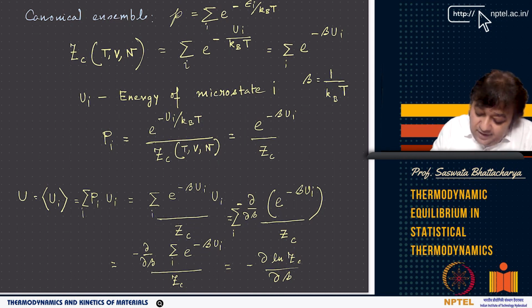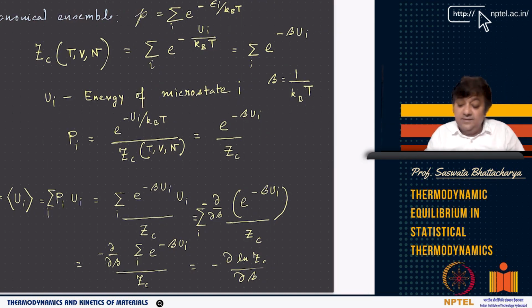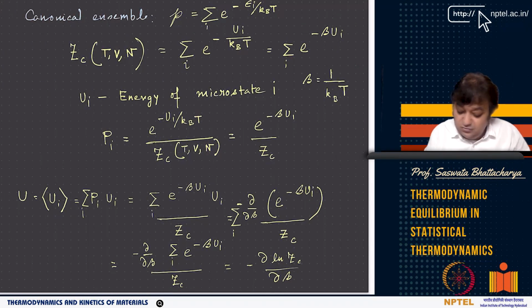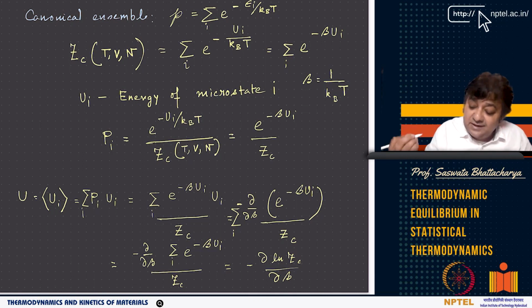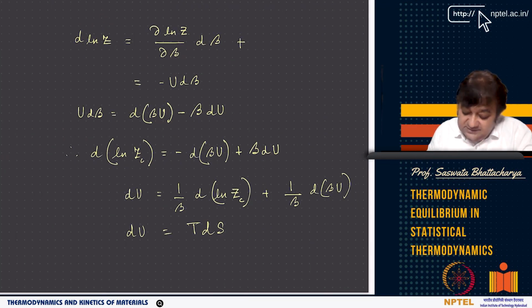And now, if you have that, then the probability of finding the ith microstate is given by e to the minus beta U_i by Z. And you can write U as minus del ln Z_C by del beta, where beta is 1 by k_B T. I am not going to discuss all of this in detail, but what I am trying to say is that once you have this established, you can go from the particle based description to the macroscopic description and come back from there. So that is possible.